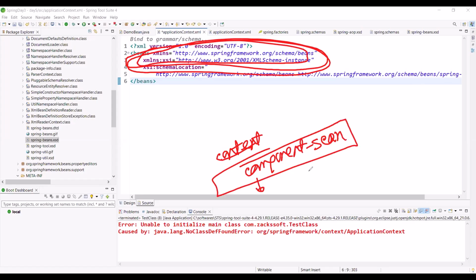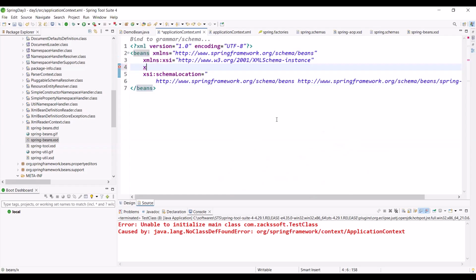Inside the XSD path, like context XSD. So how to add the namespace? Simply, you can write like this way. I repeat once more. No need to memorize. Even if you can understand this part, there is no problem.